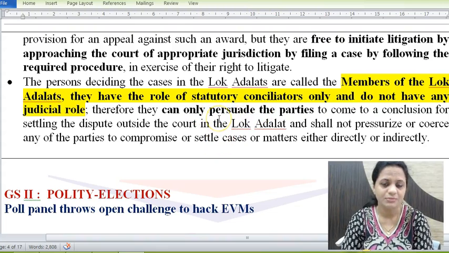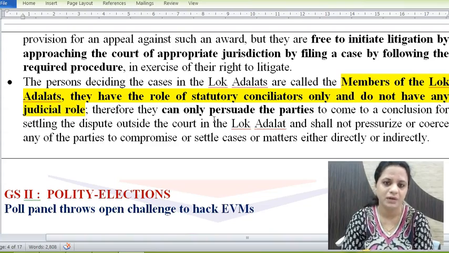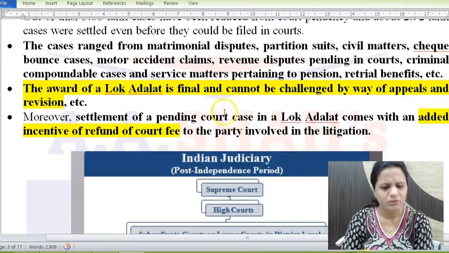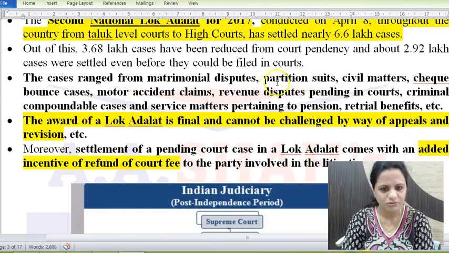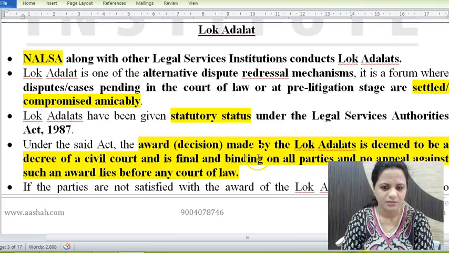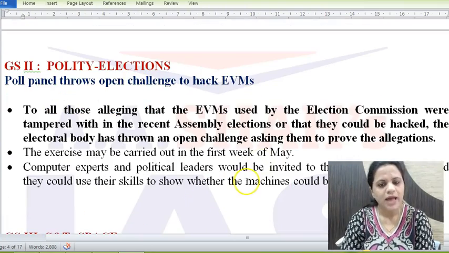And the news is that it has been successful, 6.6 lakh cases resolved. So the judicial backlog, the backlog of cases, can also be resolved if Lok Adalats become popular. You can see the number of cases resolved here. They will of course be civil side cases: matrimonial disputes, civil matters, check bounce cases, even motor accident claims, and revenue disputes pending in courts were settled during this Lok Adalat. The next is poll panel throws open challenge to hack EVMs.